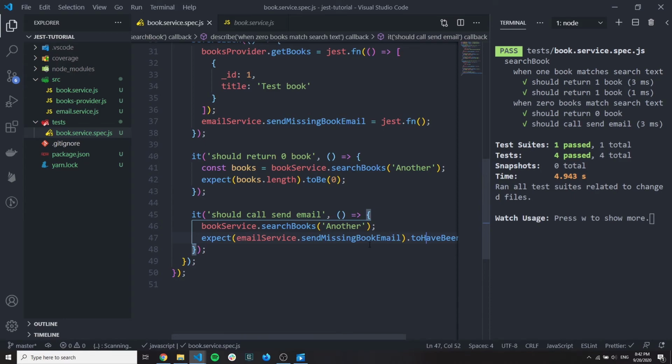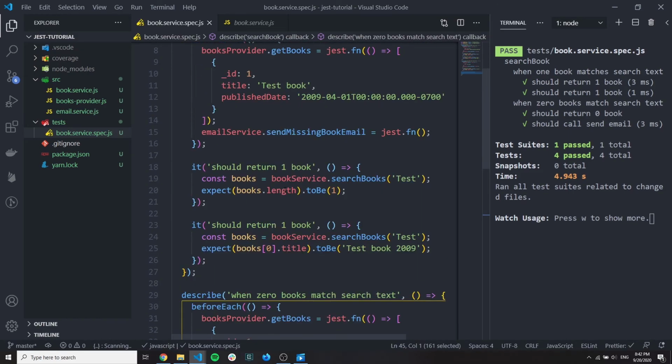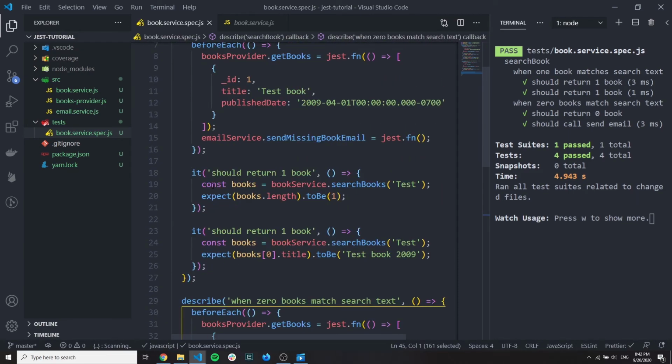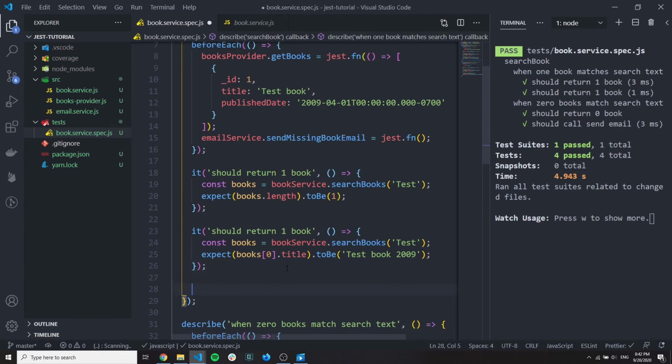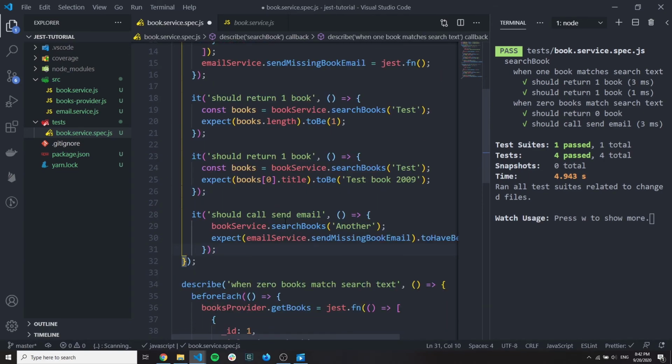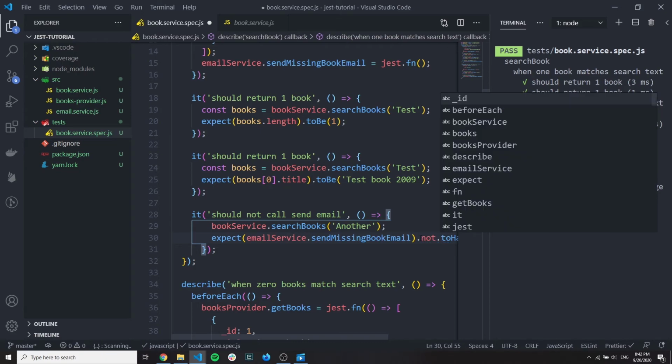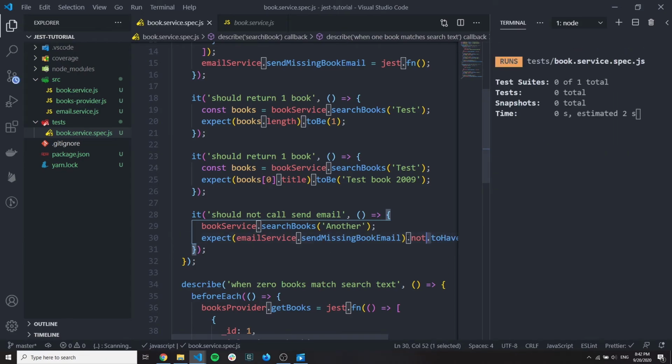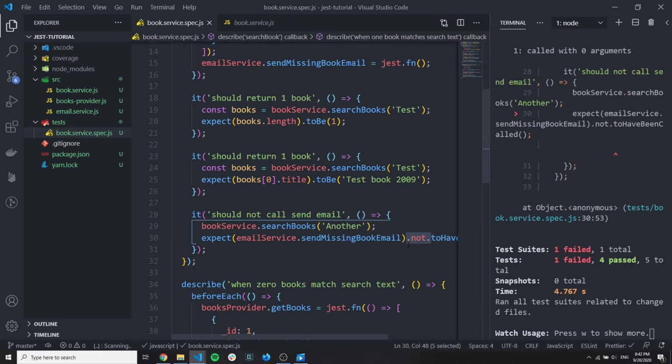Oh sorry, so it was called actually, but what we need to do, we need to copy this block, go back to the case when we have 1 book. We should know that this is not called, should not call send email, and here just add the not dot. So by adding the not in front of the assert, we can negate it, so it's not called.